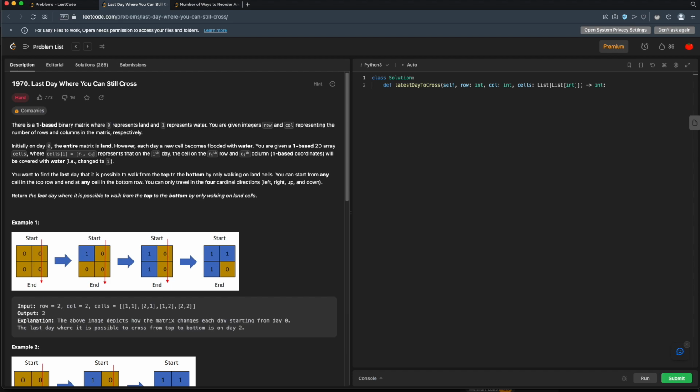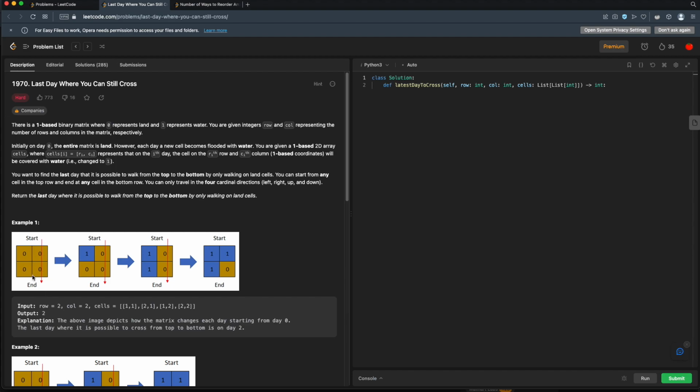You can start from any cell in the top row and end at any cell in the bottom row. You can only travel in the 4 cardinal directions, that is left, right, up, and down. Return the last day where it is possible to walk from the top to the bottom by only walking on land cells. All right, and then we have an example here.